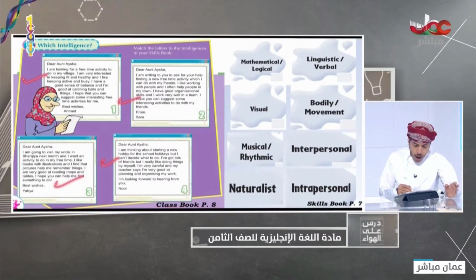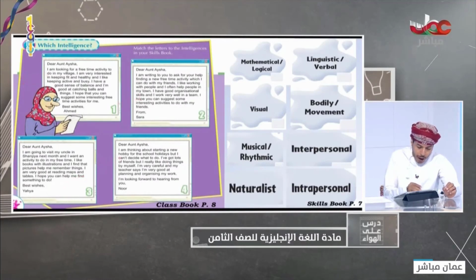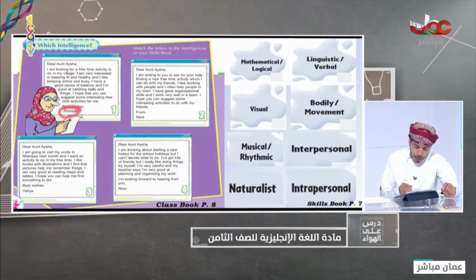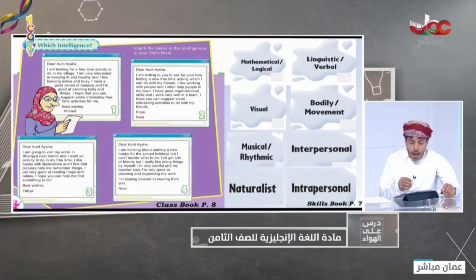These emails are written to who? To Aunt Aisha. So this is our aunt or Auntie Aisha. Auntie Aisha has got different letters from different students, from Ahmed, Sarah, Yahya, and Noor. But I would like you to go through these emails and decide.